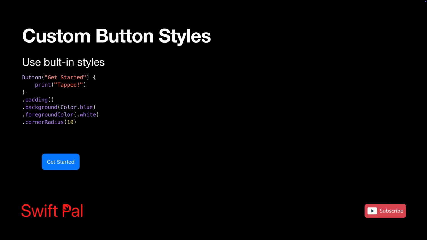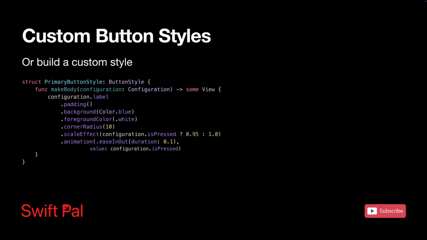The cool thing about SwiftUI's button styling system is that it's reusable and consistent. Once you define a style, you can use it everywhere in your app, and if you need to change the look later, you update it in one place. You can apply it like this.